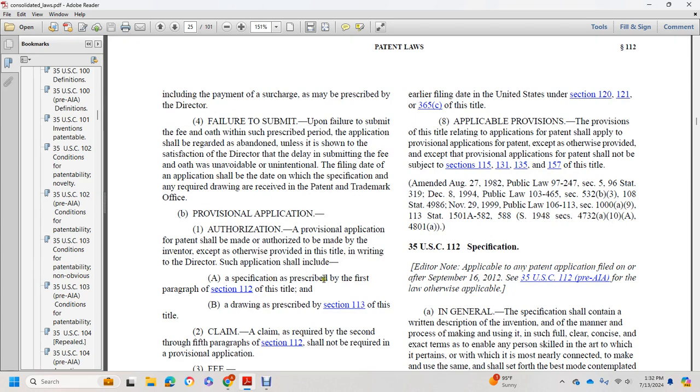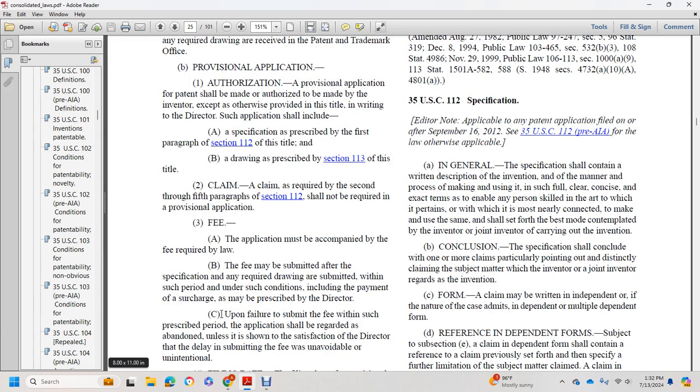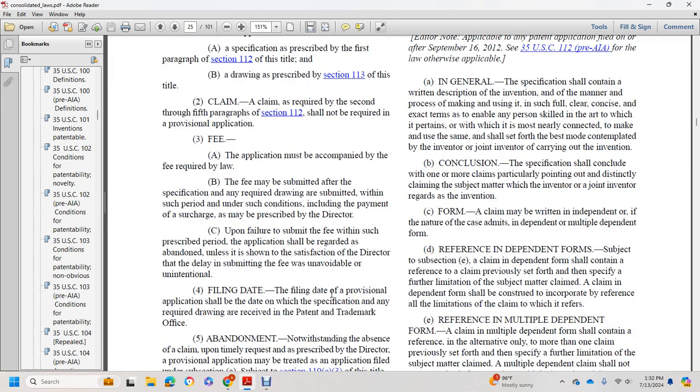Such an application shall include a specification as prescribed in the first paragraph of section 112 of this title and a drawing as specified in section 113 of this title. A claim as required in the second and fifth paragraphs of section 112 shall not be required in a provisional application. Fee: the application must be accompanied by the fee required by law. The fee may be submitted after the specification and required drawing, within such period and under such conditions, including payment of a surcharge, as may be prescribed by the director. Upon failure to submit the fee within the prescribed period, the application shall be regarded as abandoned unless it is shown to the satisfaction of the director that the delay in submitting the fee was unavoidable.